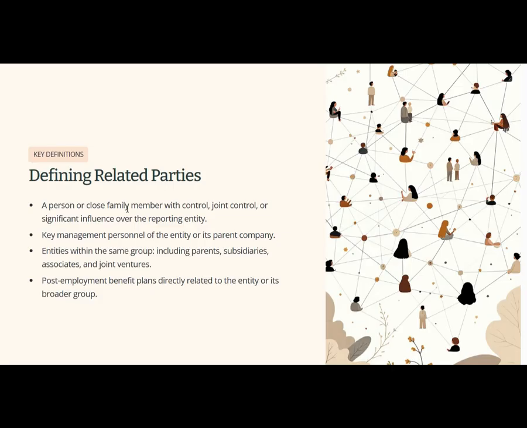The second one is key management personnel, known as KMPs, like directors, CEOs, and senior managers of the entity. Then there are entities within the same group, including parents, subsidiaries, associates, joint ventures, and post-employment benefit plans related to the entity and its broader group. In short, related parties are anyone or any entity that can influence or be influenced by the company's financial and decision-making power.